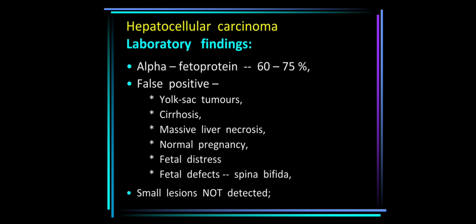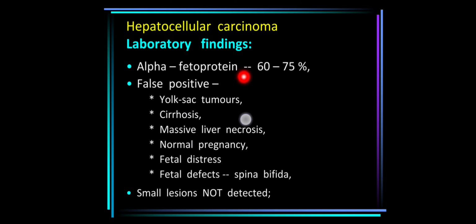If we look at the laboratory findings, nonspecific results can be there, like anemia, and elevated serum alkaline phosphatase can be seen in cirrhosis, and high serum alpha fetoprotein can also be seen. Elevated alpha fetoprotein level is quite specific, whereas a very high level, that is above 500 nanogram per ml, is observed in the majority of HCC. But the problem is it lacks sensitivity.